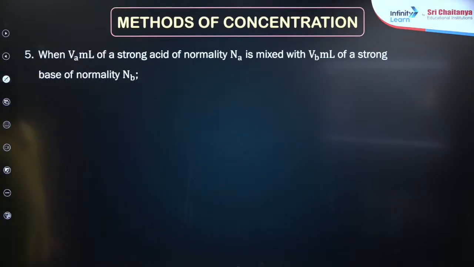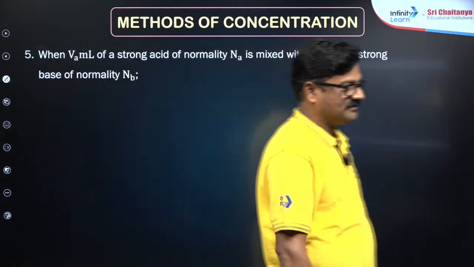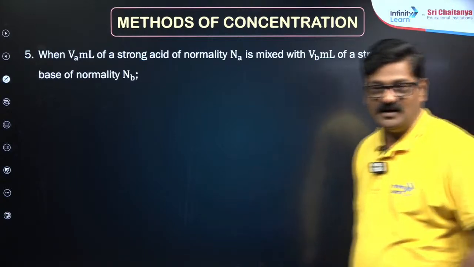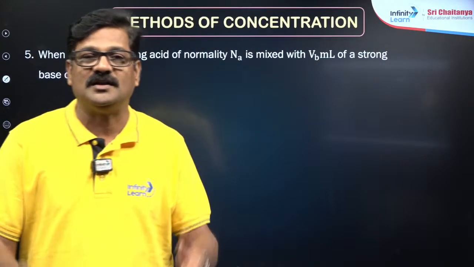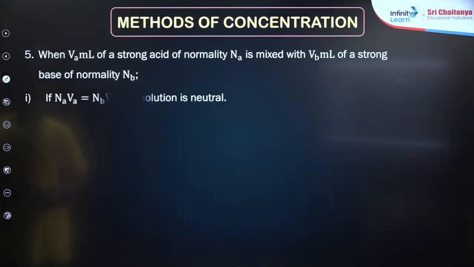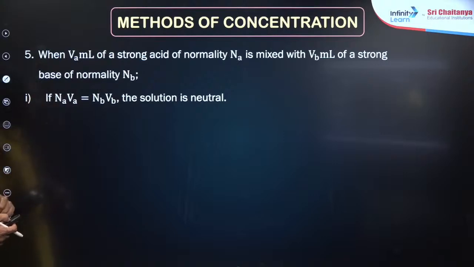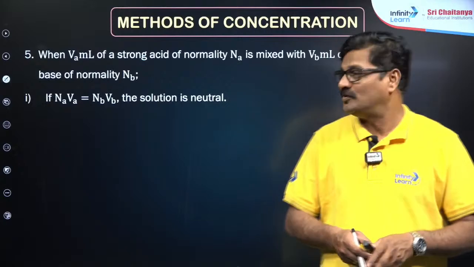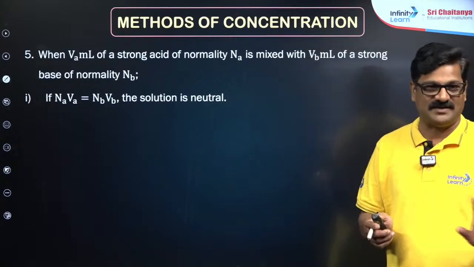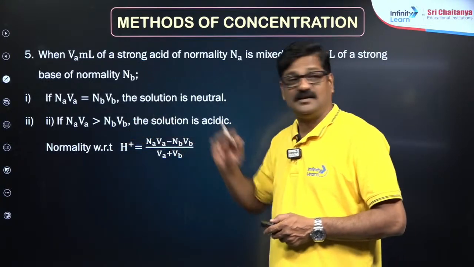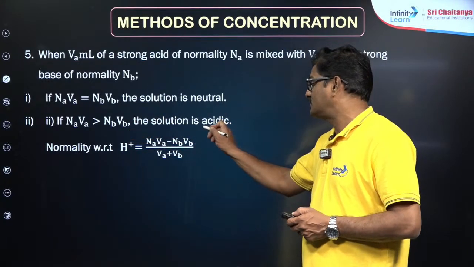And when Va ml of a strong acid with normality Na is mixed with Vb milliliters of a base with normality Nb, so Na, Va, Nb, Vb, what is going to be the scenario? If NaVa is equal to NbVb, you can say the solution is neutral. When the solution is neutral, the pH of the solution is going to be 7. If acid is dominant, if NaVa is greater than NbVb, you can say the solution is acidic.